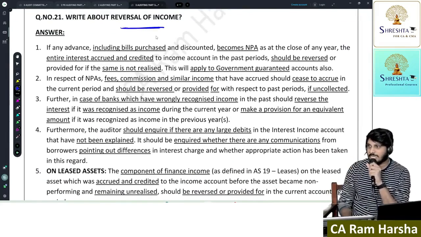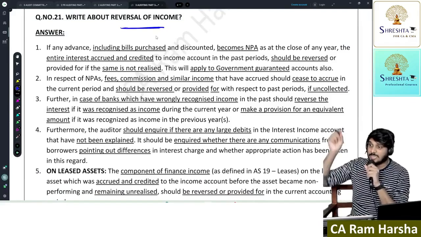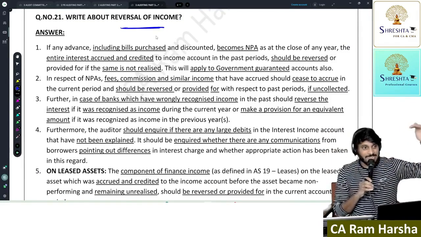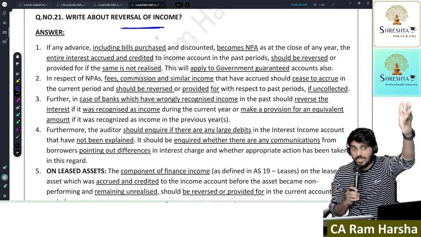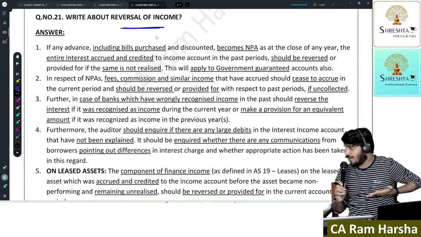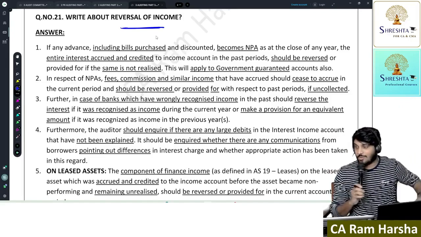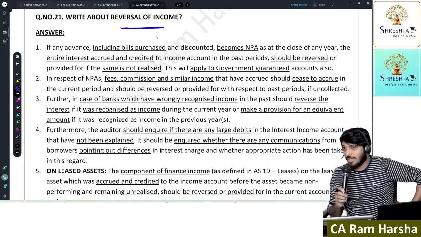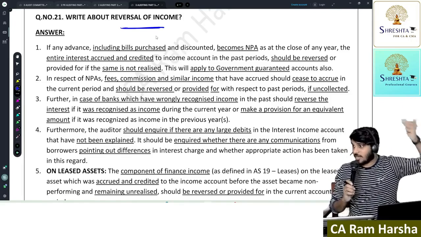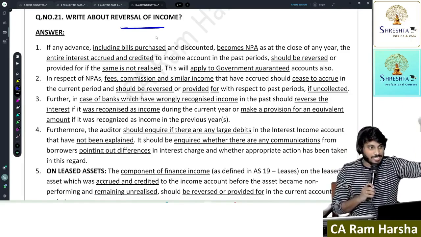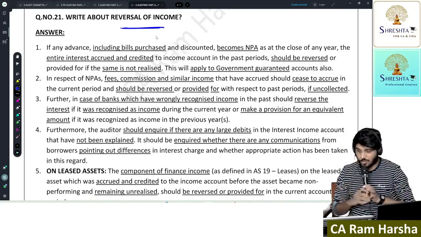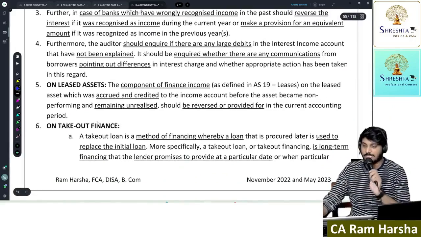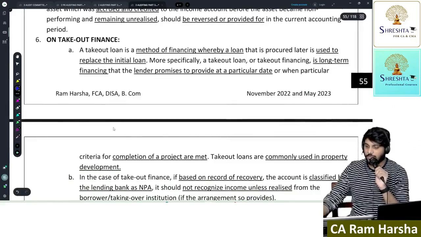Suppose a loan is treated as NPA. Until the loan becomes NPA for the next 90 days, the bank recognized interest in P&L on accrual basis. But only on the 91st day, the bank came to know that it became NPA. Now what shall the bank do on the 91st day? Whatever interest was already recognized on accrual basis but not collected shall be reversed. That's what this entire point is. Able to understand? All of you?